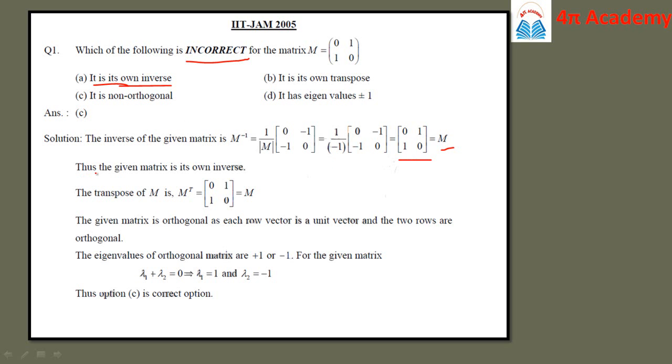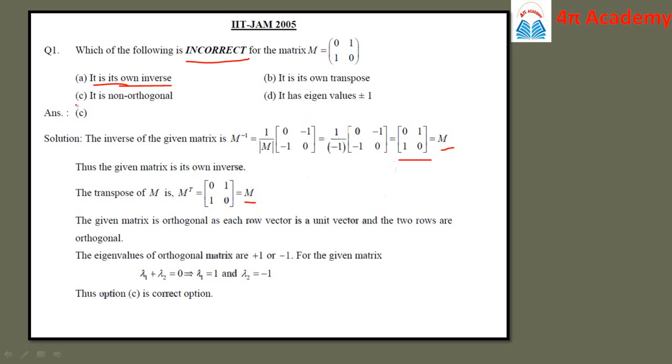Then let us check the second option. Thus the given matrix is its own inverse, this is the first option. Then we find the transpose of this M. Just follow the process of finding the transpose: you have to replace the rows by columns and columns by rows, and again by doing this process you will get the same matrix M back. So option B is also correct.